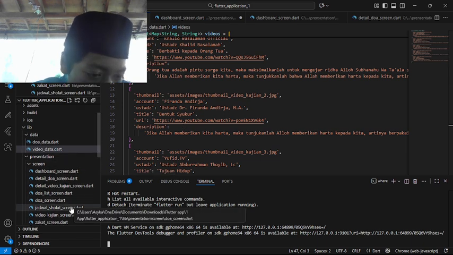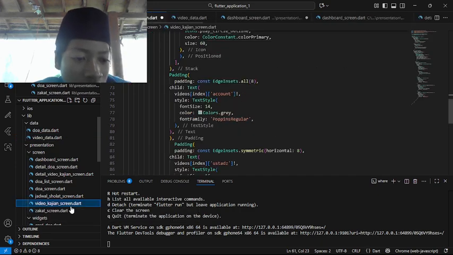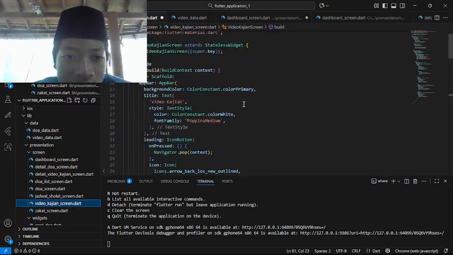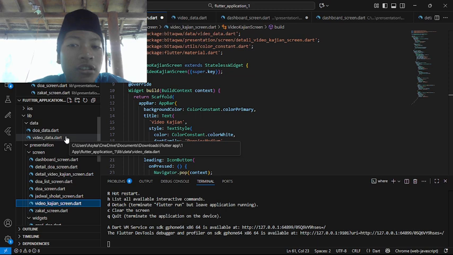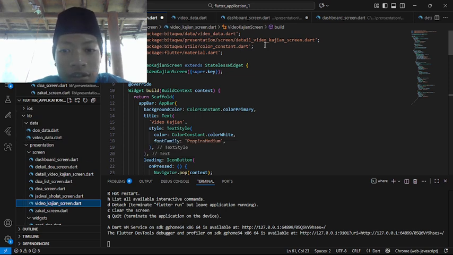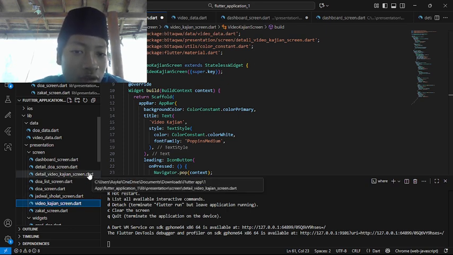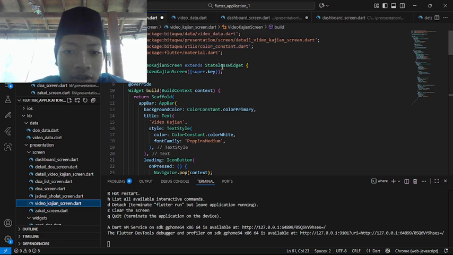Next we go to the video kajian screen. Here we are importing the important things like the video data, to take the assets from before, and the detail video kajian screen, so that we can go to that screen later, plus the color constant and the material package.